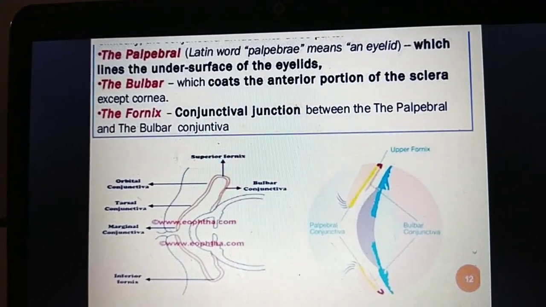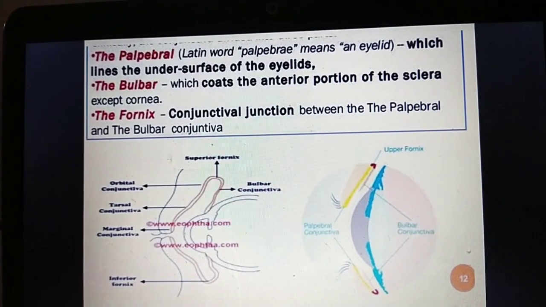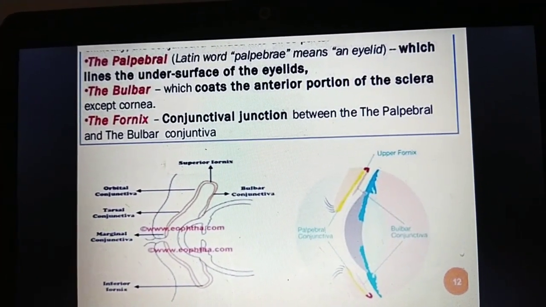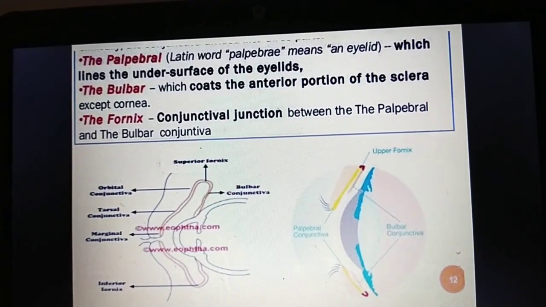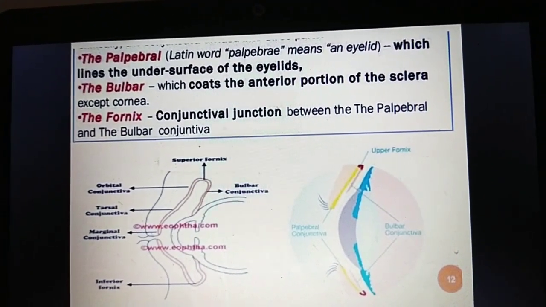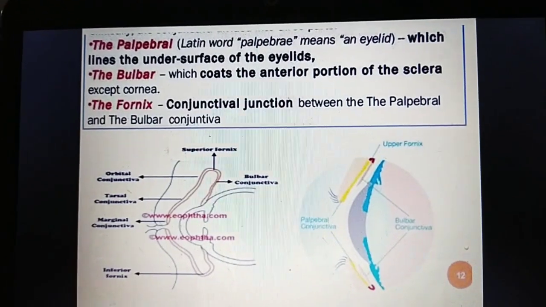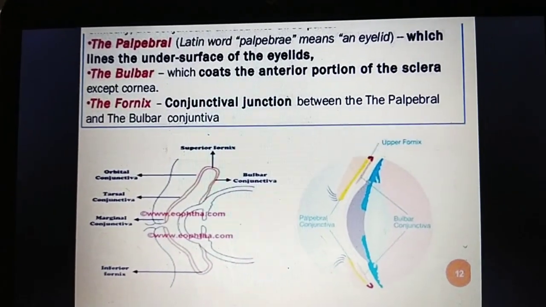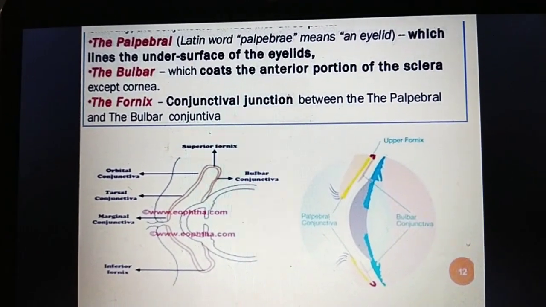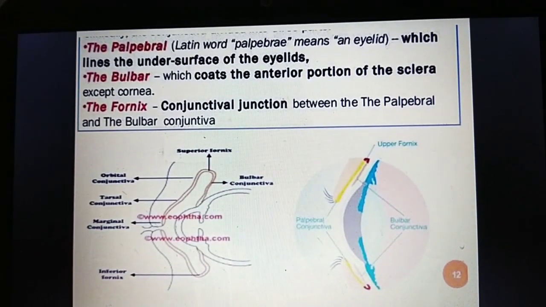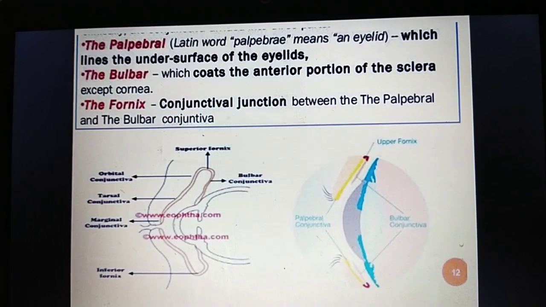And the bulbar conjunctiva coats the anterior portion of the sclera, except the cornea, because the conjunctiva does not cover the cornea. That is the bulbar conjunctiva, or the white part of the eye. And fornix means the junction between the palpebral and bulbar conjunctiva.